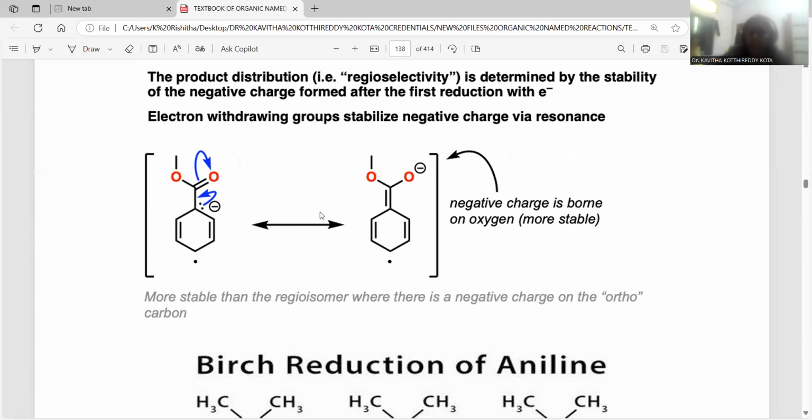Wherever the deficit is there, obviously it has more provision to take electrons from the metal, that is sodium or lithium metal. That's the reason why negative charge preferentially originates at position number 1, and that will be protonated further. The fourth position obviously goes with the second hydrogen atom, so 1,4 addition is preferential. This is said to be regioselectivity. The region matters for this. Existing functionality will drive the region of reduction. So this is said to be the regioselective product.